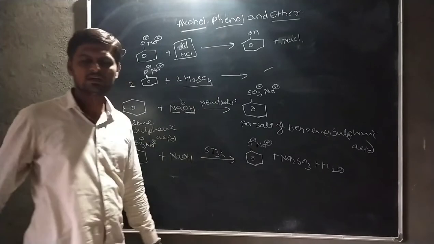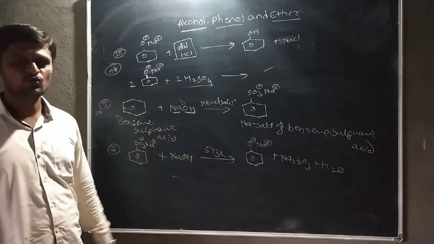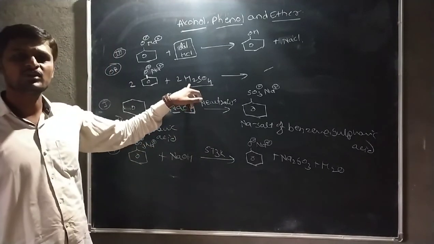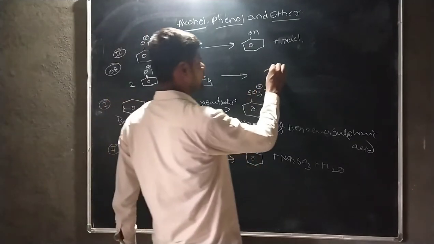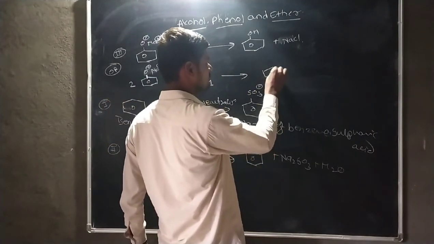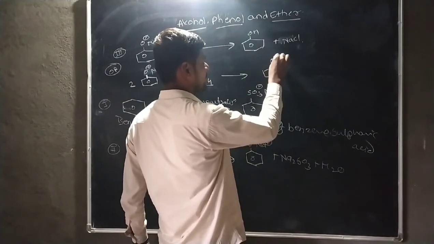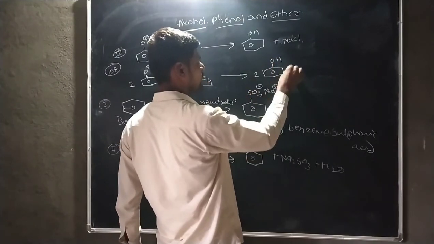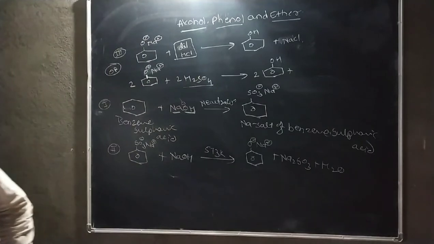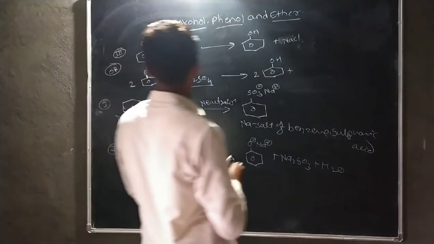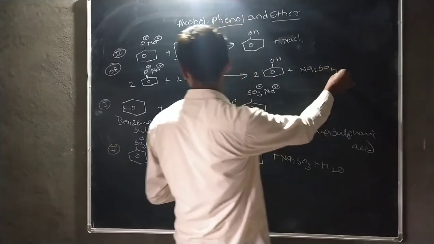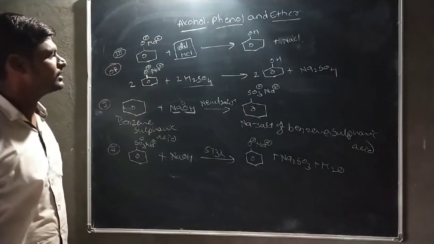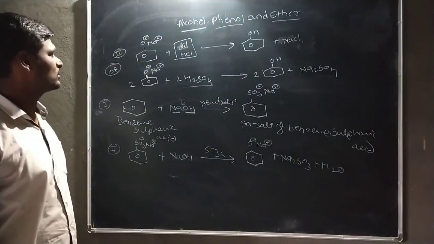H2SO4 is used here because H2SO4 acts as the strongest acid, therefore it donates the H plus ion easily. Therefore this H plus ion combines with the O minus ion, then it forms two molecules of phenol, plus here it also forms Na2SO4.